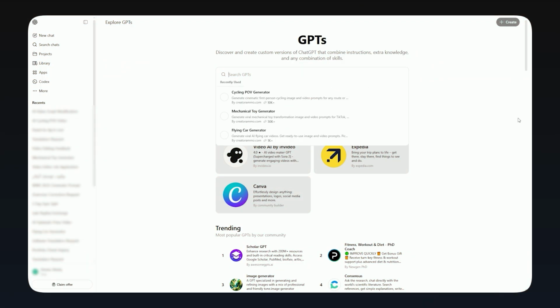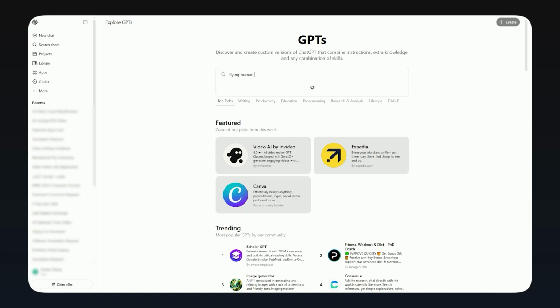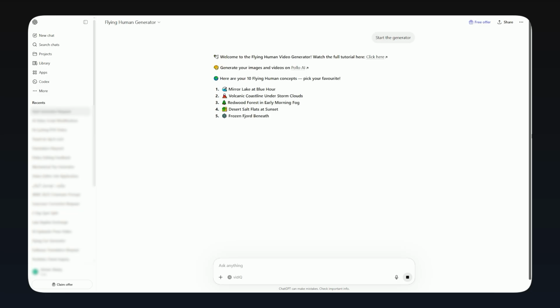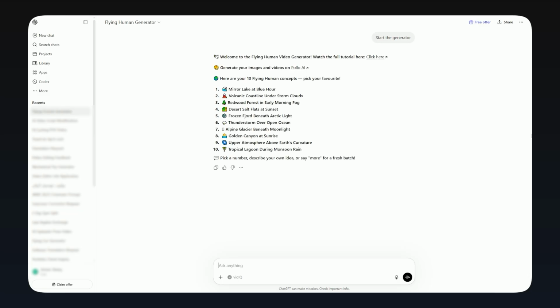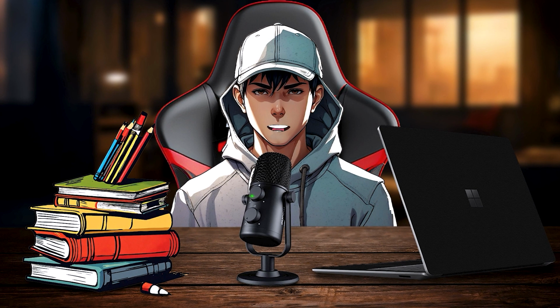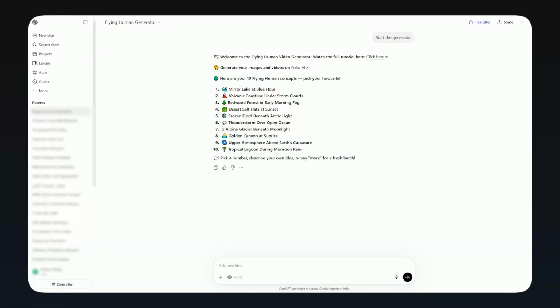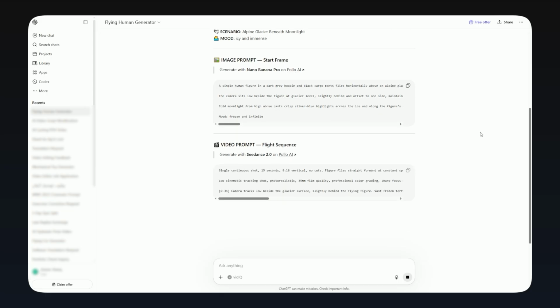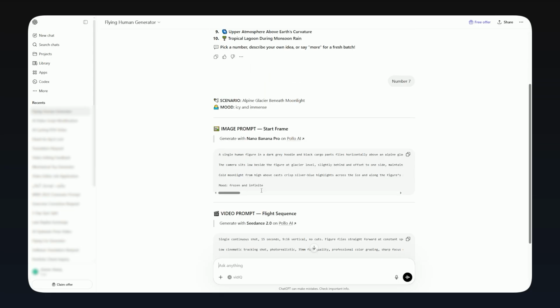First, head over to ChatGPT and search for Flying Human Generator. Open it and hit Start Chat. The GPT will instantly give you 10 different locations and scene ideas to choose from. You can pick a number, type your own custom idea, or just type more for fresh concepts. I'm going with number 7. Once the GPT finishes generating, it'll give you two things: an image prompt and a video prompt.